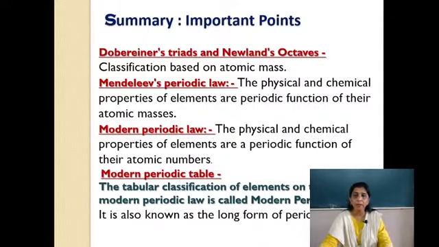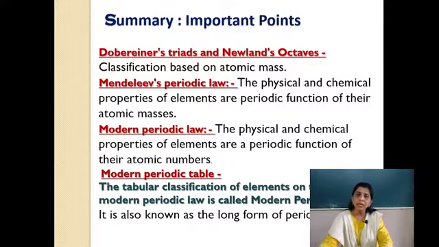What you need to remember is Dobereiner triads and Newland's octaves. Now in Dobereiner triads, the triad examples are given to you. Please go with that. Try to find out the average, how the average is given. And even Newland's octaves, how the seven notes sa re ga ma pa dha ni sa are given. But here, as in summary, what you need to remember is that the classification of Dobereiner triads and Newland's octaves is based on atomic mass, because till that time the atomic number concept was not discovered.